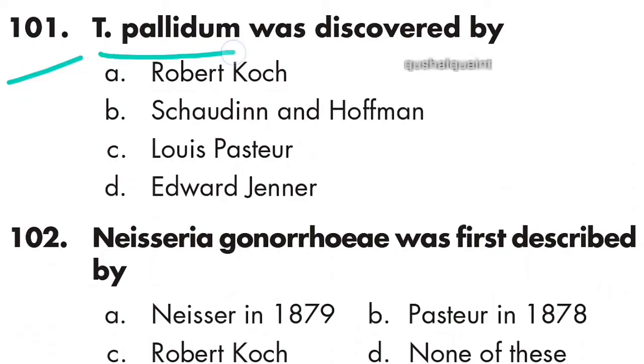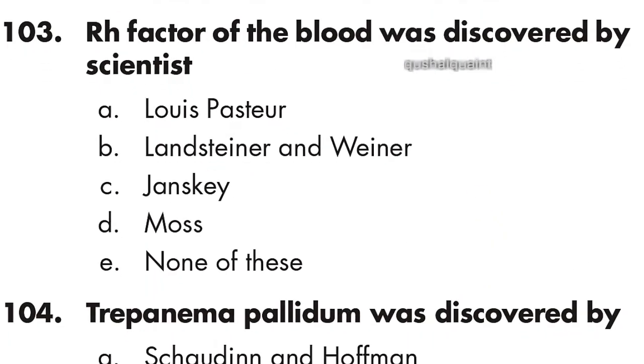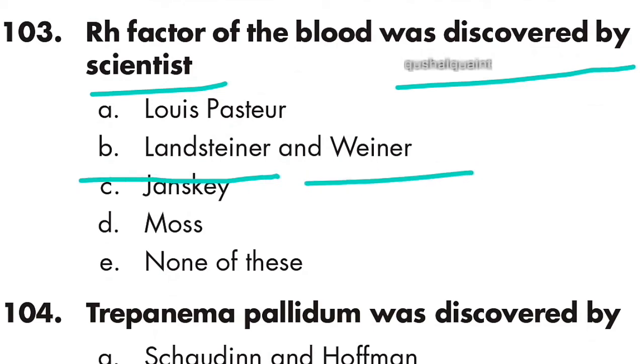Next question: T. pallidum was discovered by Schaudinn and Hoffmann. Option B is right. 102: Neisseria gonorrhoeae was first described by Pasteur in 1878. 103: Rh factor of the blood was discovered by scientists Landsteiner and Wiener. Option B is right.